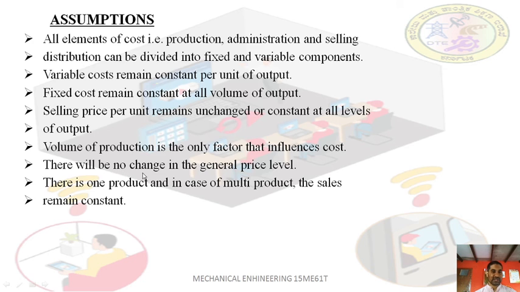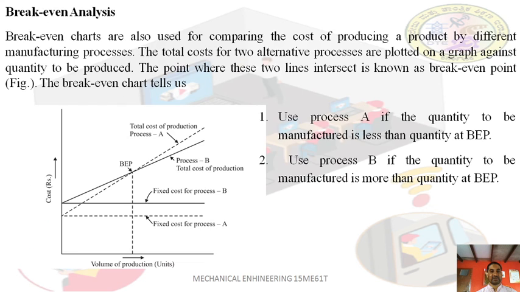There will be no change in the general price level. There is only one product we are analyzing. In case of multi-product, the sales mix remains constant. These are the assumptions.